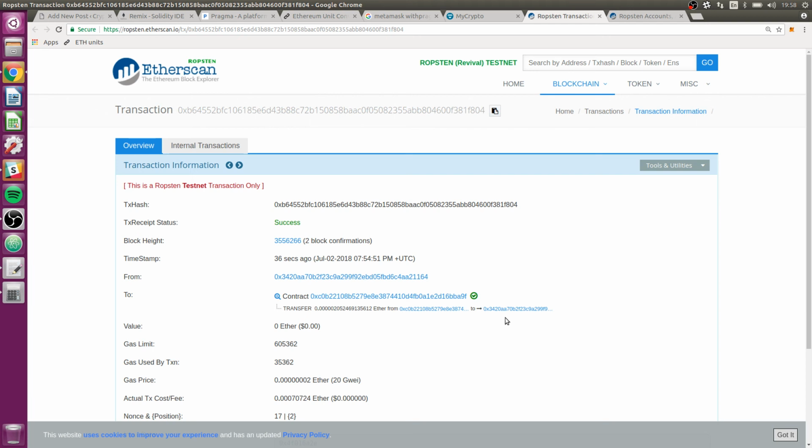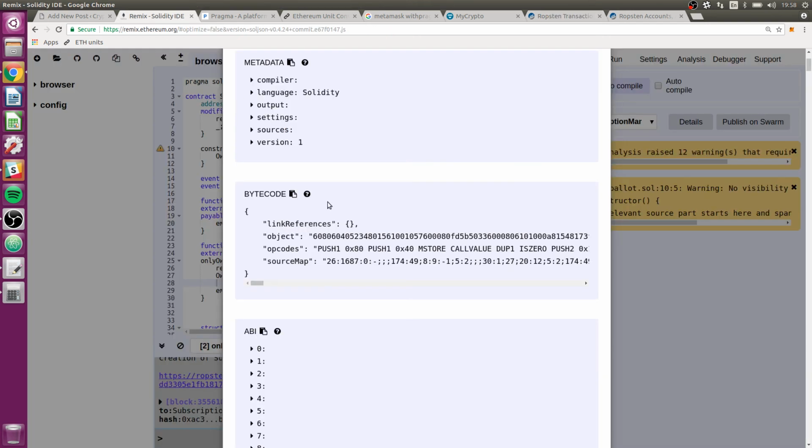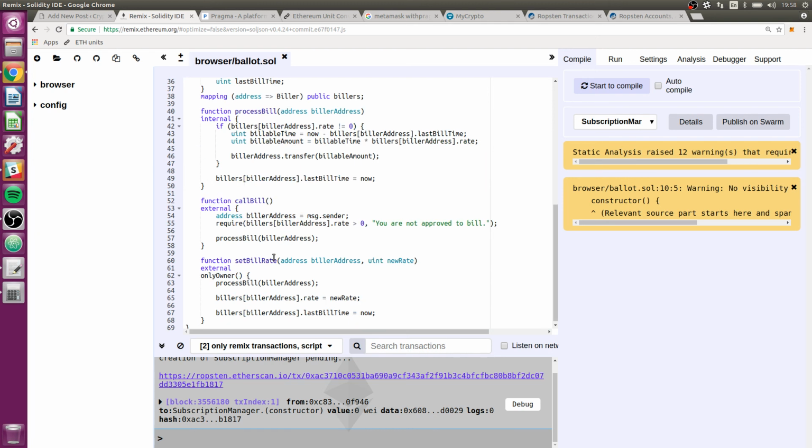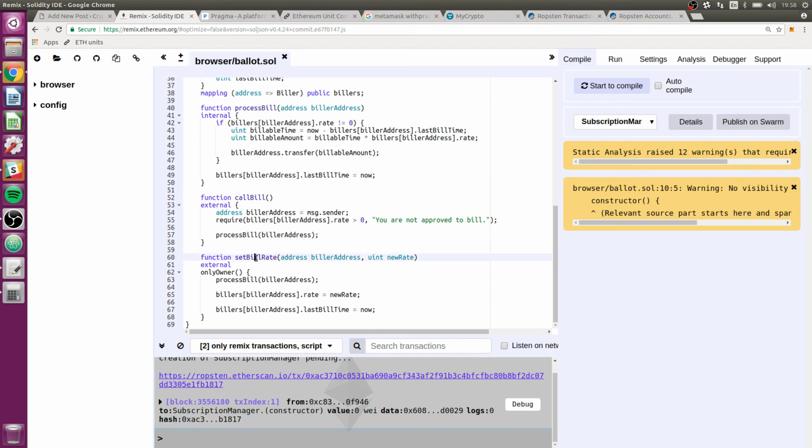We still want to test some other aspects of this. We want to make sure that if we set it to a new bill rate, it processes the bill. Although, I mean, we've sort of already indirectly tested this logic right here. When we use call bill, it calls the same thing, and this is the code that actually calculates that rate that we just checked. So this rate calculation seems to be correct. We could call bill again to make sure that it does the same rate again. And then we could finally set the rate to 0 to make sure you can't call bill again.